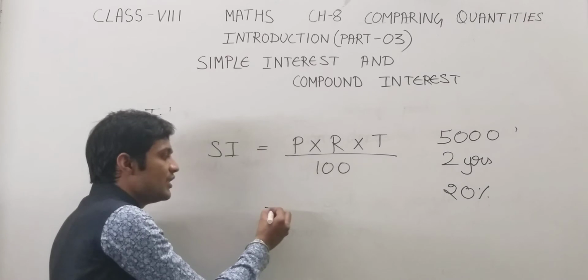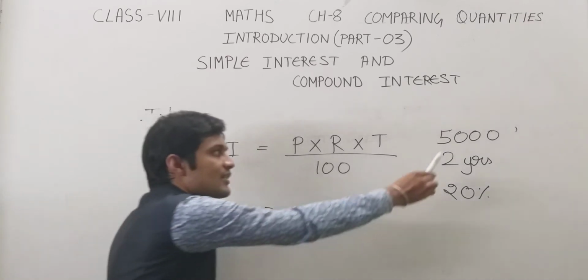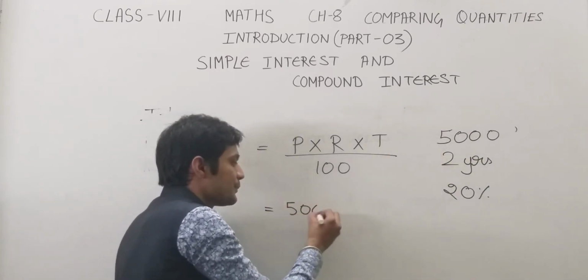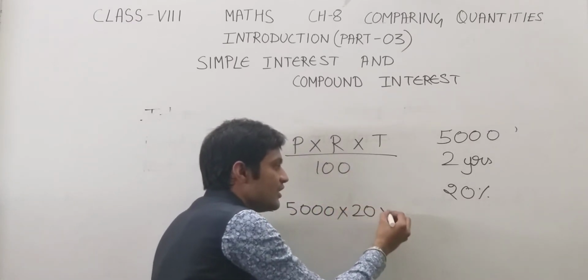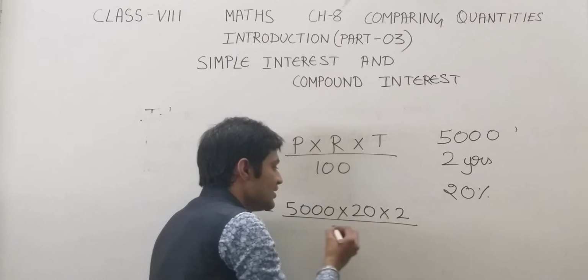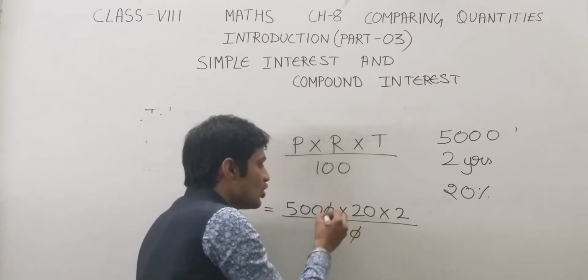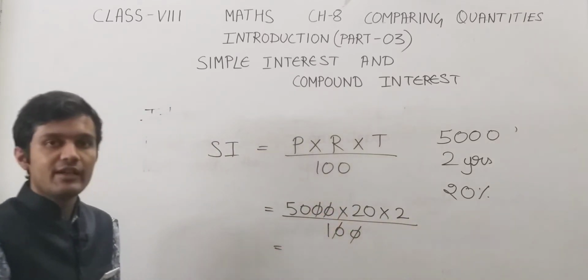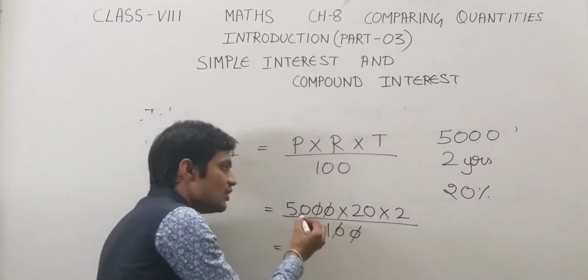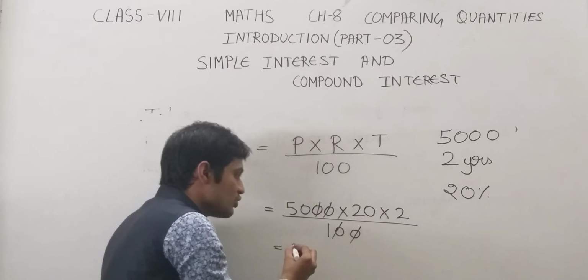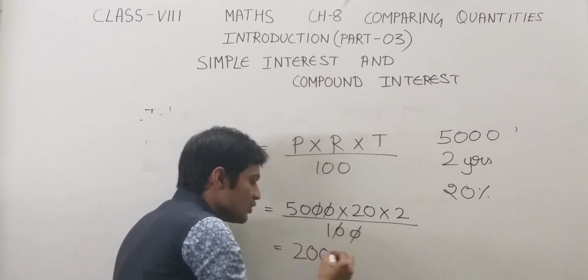So we can simply use this formula: principal, that is 5000, into rate, that is 20%, into time, 2 years, divided by 100. So our answer is 50 into 20 into 2. 5 2s are 10, 10 into 2 is 20, or 2000.